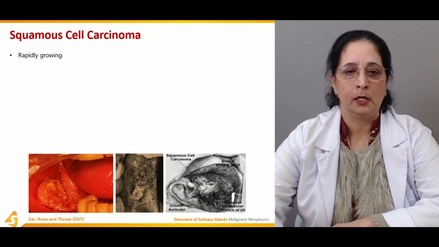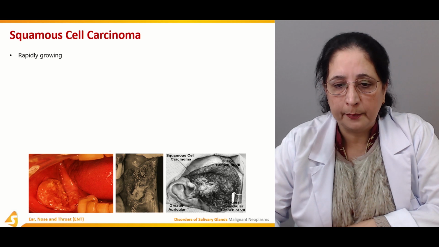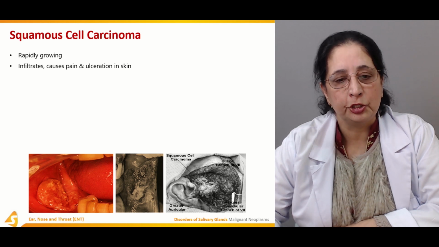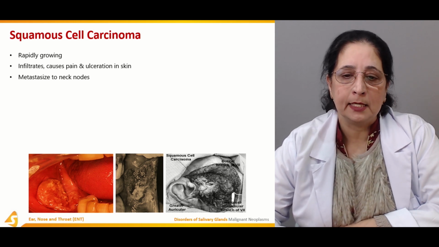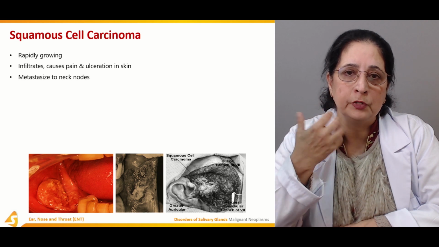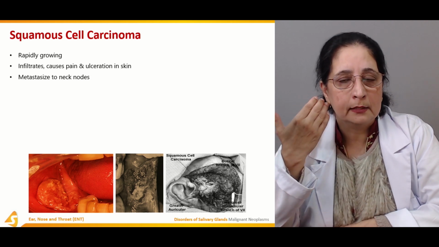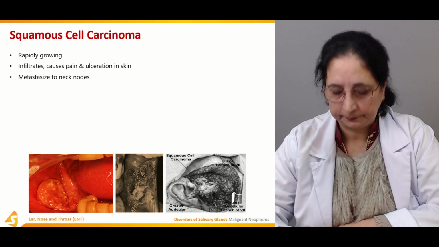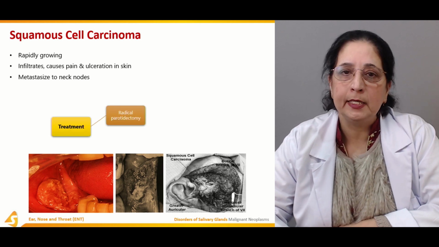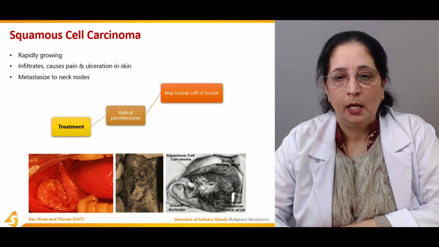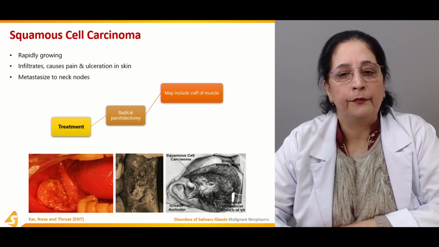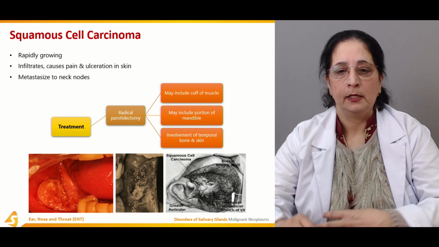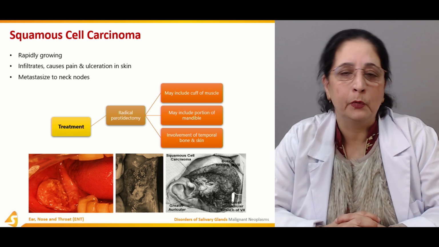Squamous cell carcinoma is a rapidly growing type of carcinoma. It infiltrates, causes pain and ulceration in the skin, and metastasizes to the cervical lymph nodes. Treatment is radical parotidectomy. It may include a cuff of muscle, may include a portion of mandible, and there is also involvement of temporal bone and skin.